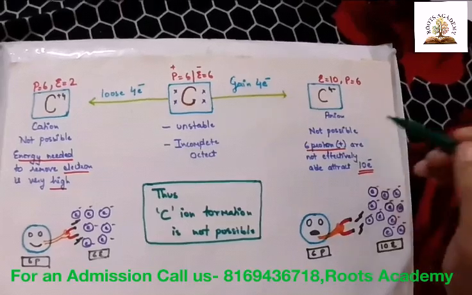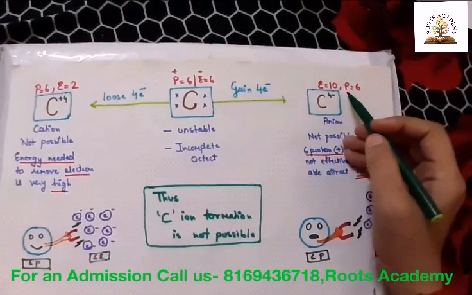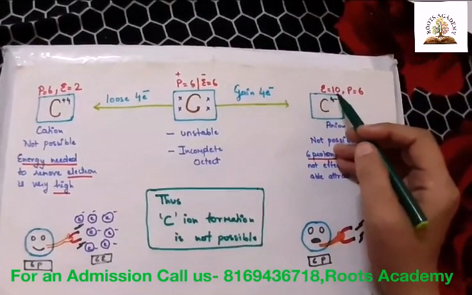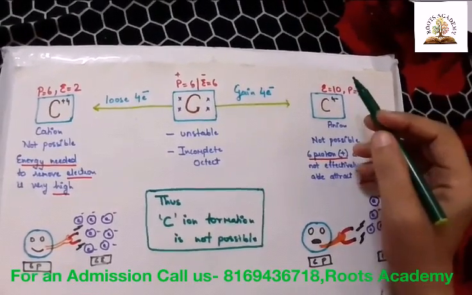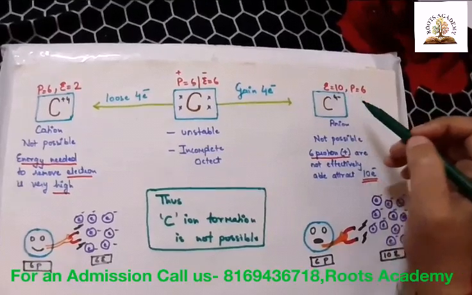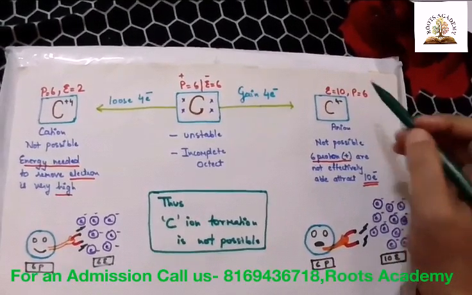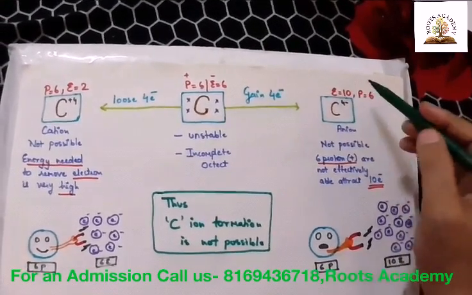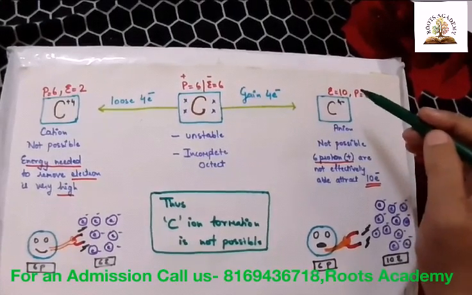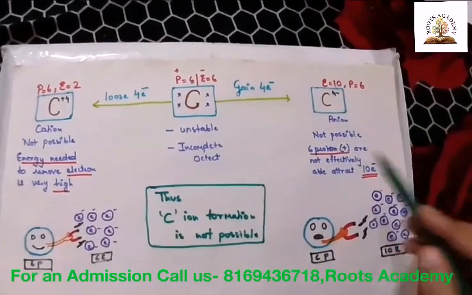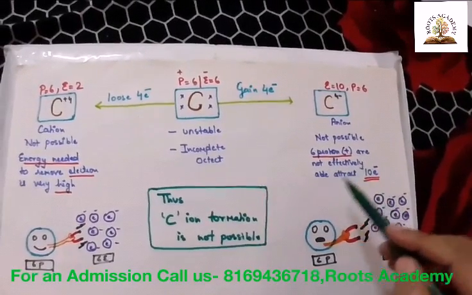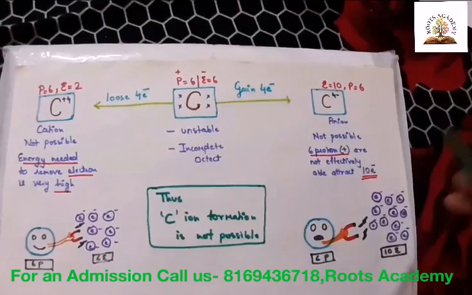And this is not possible. Reason? Because protons are 6 and electrons are 10. So the 6 protons will not be able to hold 10 electrons. Positive charge is less and negative charge is more. So 6 protons are not effectively able to attract 10 electrons, and this is not possible.